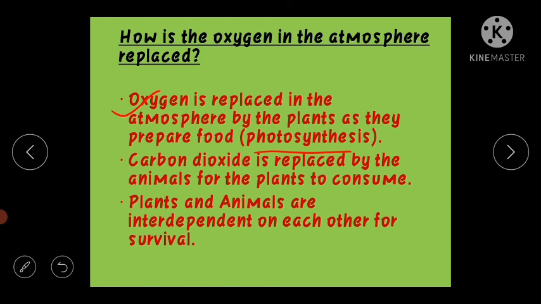Whereas carbon dioxide is also replaced. Okay, how carbon dioxide is replaced by the animals for the plants to consume. Okay, and this also happens in the presence of sunlight, and that is the reason why plants and animals are considered to be interdependent on each other for their survival. एक के भी एब्सेंस में दूसरे का सर्वाइवल पॉसिबल नहीं है.